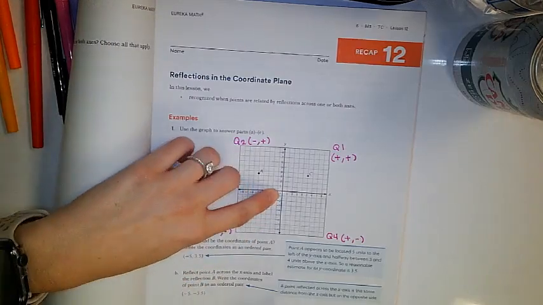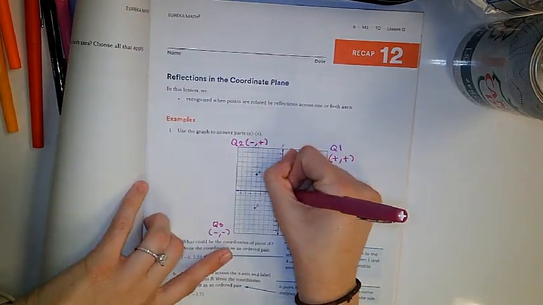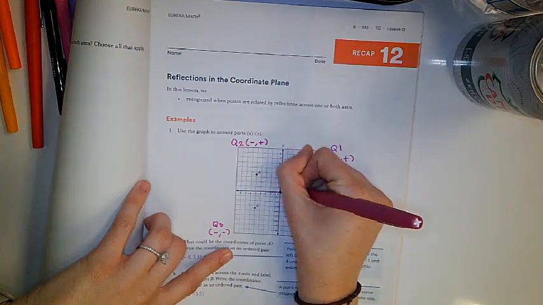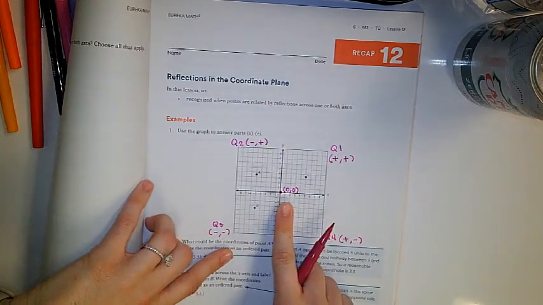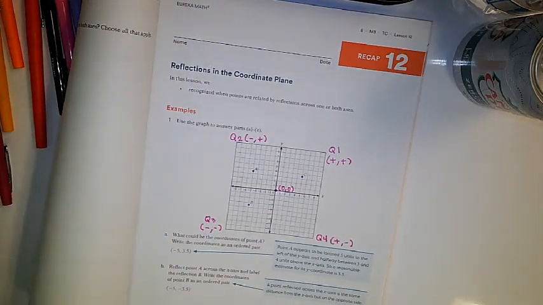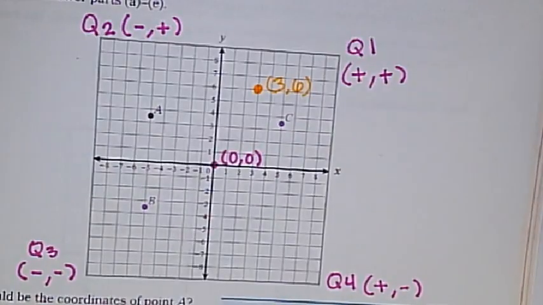What is this point right here at 0? Origin. That is my origin. What is the ordered pair of my origin? X and a Y, but what are they? Like what numbers? 0, 0. So today we are going to learn about reflection.